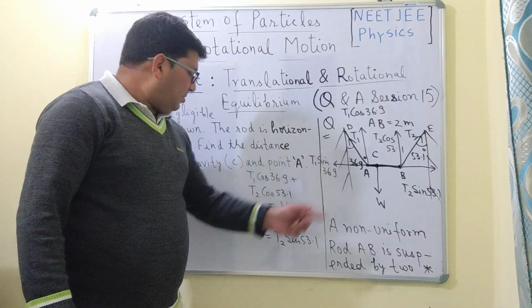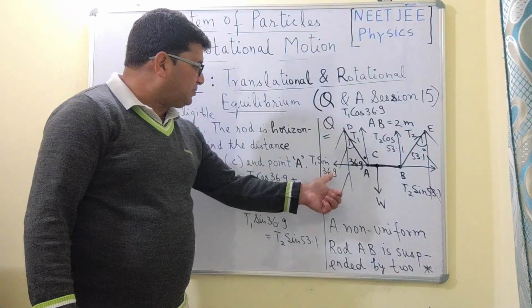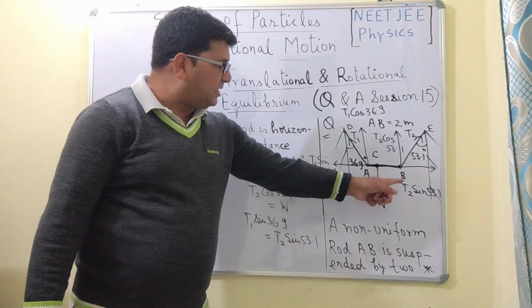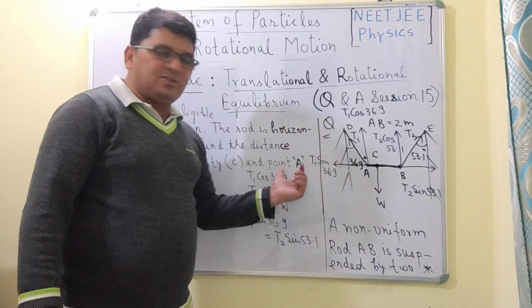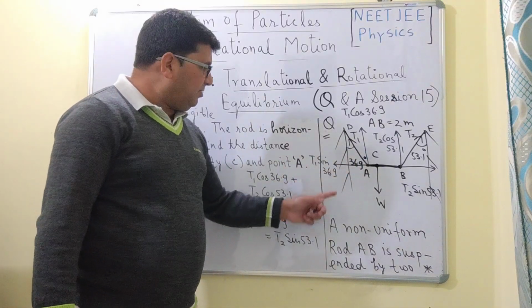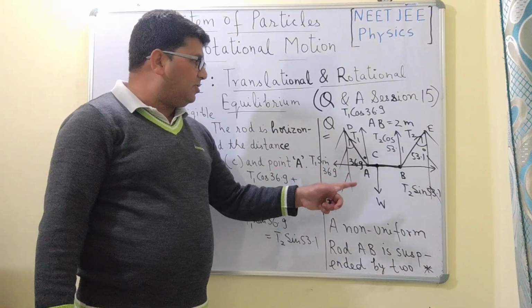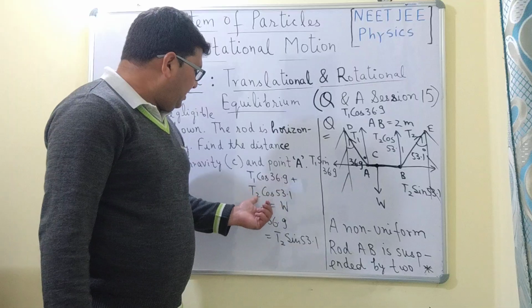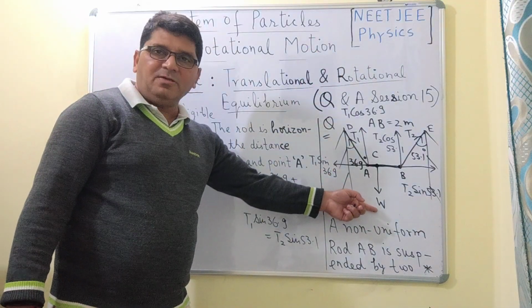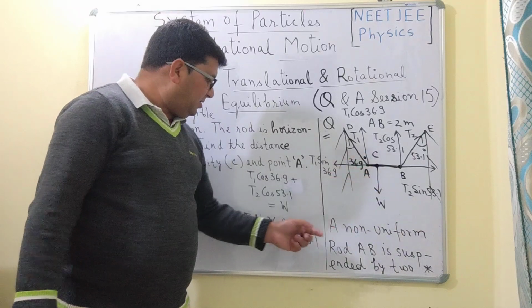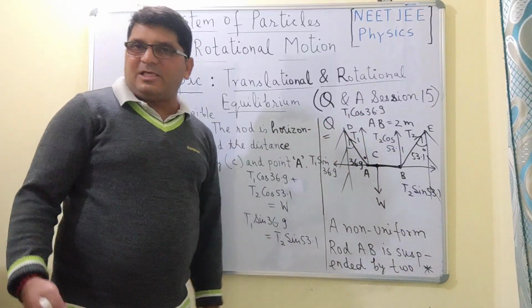Now T1 sin 36.9 is equal to T2 sin 53.1; T1 sin 36.9 is acting in this direction and T2 sin 53.1 is acting in the opposite direction, as shown by these two arrows. So if both these forces are equal in magnitude, then the net force in the horizontal direction will be equal to 0. Similarly, if T1 cos 36.9 plus T2 cos 53.1, which are acting vertically upward, is equal to the weight of this rod, which is acting at this center of gravity, then the net force in the vertical direction will also be equal to 0.